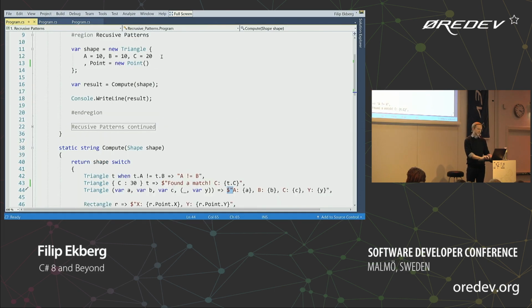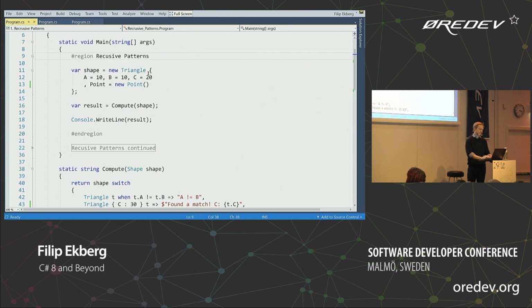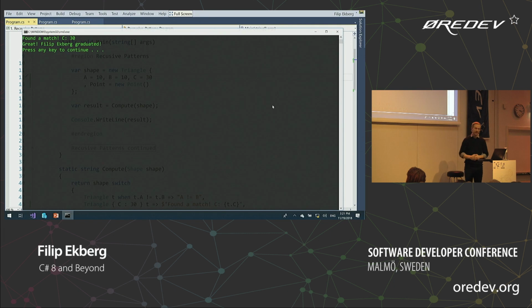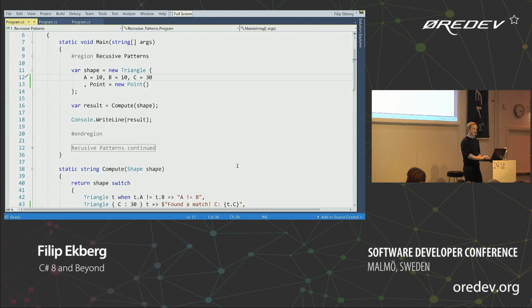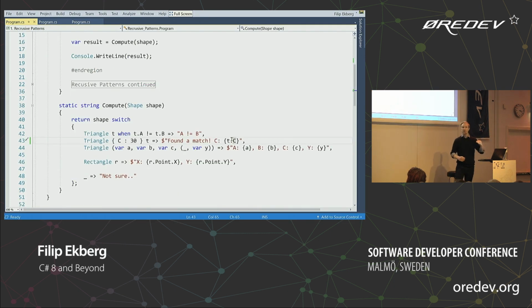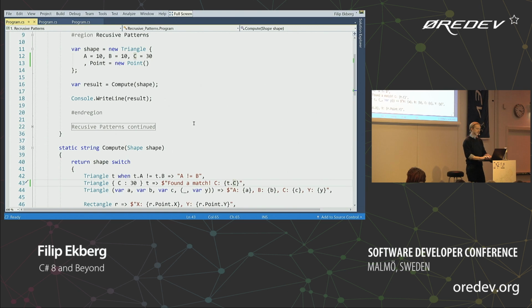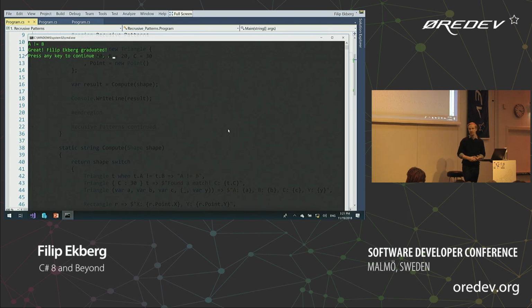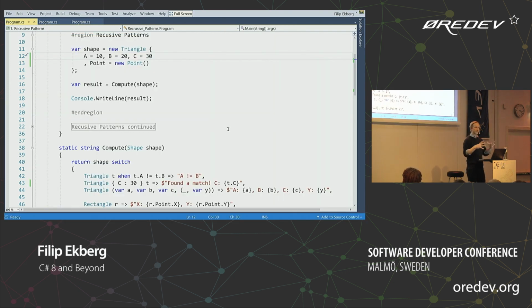And if I change the C to 30, you'll see that it's going to say found a match. C is 30. That means that we now got to the second case here. So you can see it does them in order. So the first one it finds, it matches on that, and that's the scope that you're going to get into. And of course, if I change this B here to 20 and run it again, it's going to say A is not equal to B. So that's pretty convenient. That's a great way for us to expand on the pattern matching that we've used in C# 7.